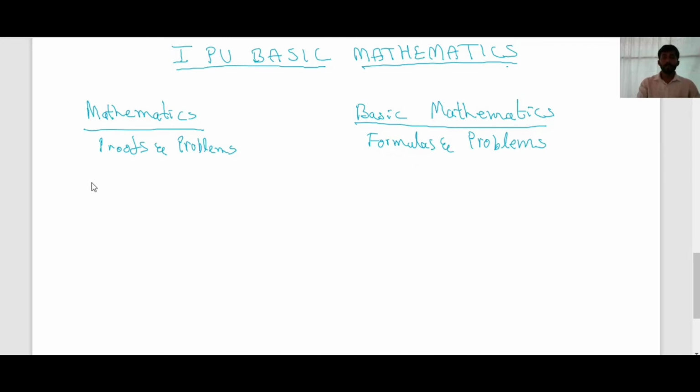Then concepts. In science, so many concepts are added. Whatever concepts are included in science mathematics, all those concepts are included in basic mathematics also. But whatever concepts are given in basic mathematics, those concepts are not all included in science mathematics. And in basic mathematics, one most important section is there, that is commercial mathematics.